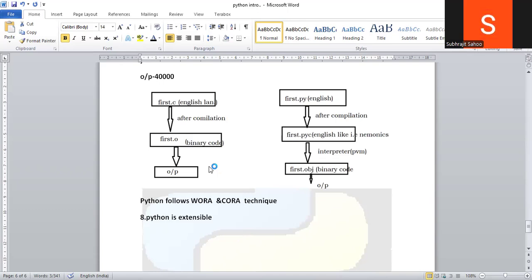These are the several features of the Python programming language. About the installation, I already told in the last video. In the next class, I will tell how to write the Python program, in how many ways we can write the Python program. In the next video, I will tell in detail.